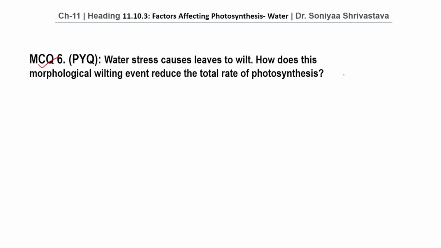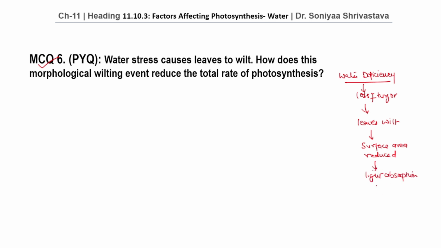As we have already seen in the previous question, water deficiency causes loss of turgor, and because of that leaves wilt, and because of the wilting of the leaf their surface area is reduced, and because of the reduced surface area light absorption decreases, and simultaneously stomata of the leaf close, and this causes a fall in photosynthetic